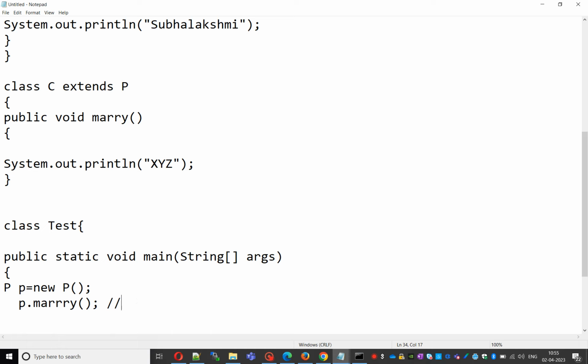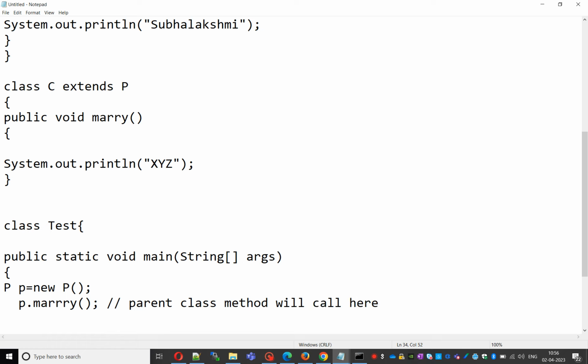Here p is the parent reference, so the parent class method will get a chance. The parent class method will be called here.